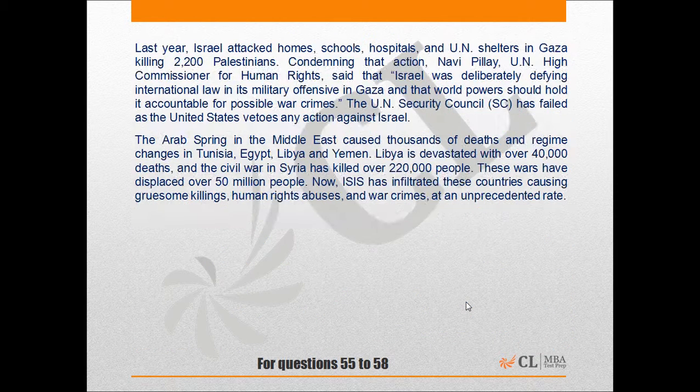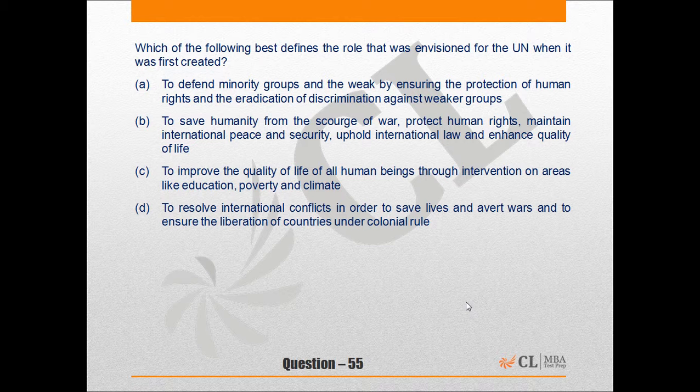Let's look at our options. Option A says to defend minority groups and the weak by ensuring the protection of human rights and eradication of discrimination against weakened groups. Although this is true, this is only one part of what the UN was really created for. So this is a very limited answer. We'll not take option A as the correct answer. Option B says to save humanity from the scourge of war, protect human rights, maintain international peace and security, uphold international law, enhance quality of life. This talks about all the aspects that the UN was created for and are also stated in para 1. So B can be the correct answer to this question.